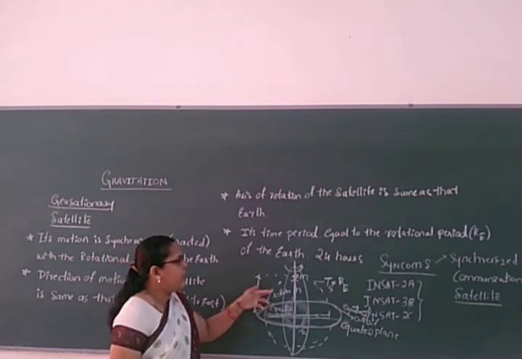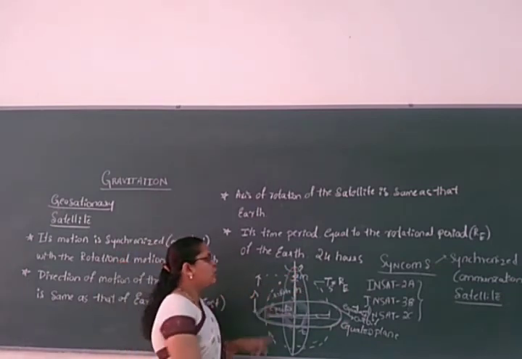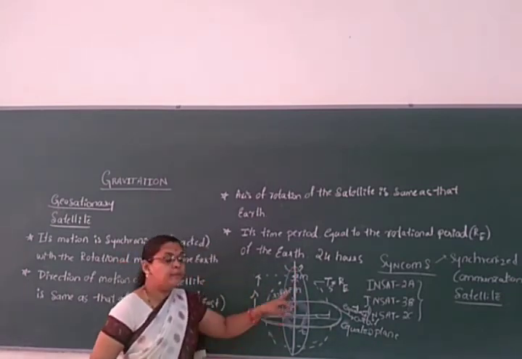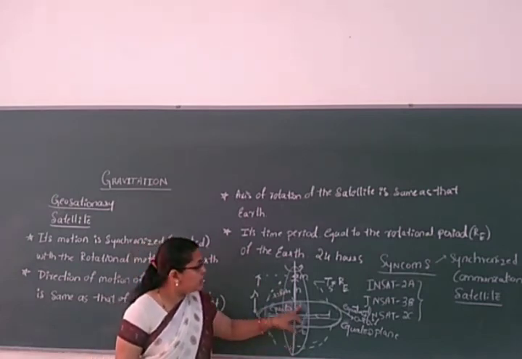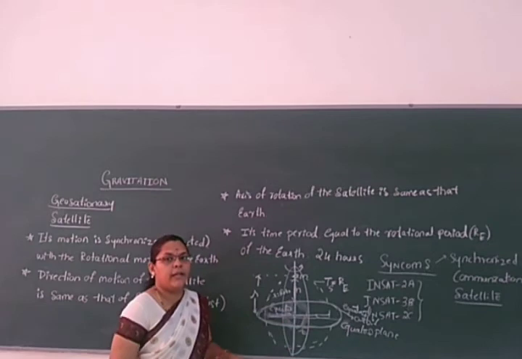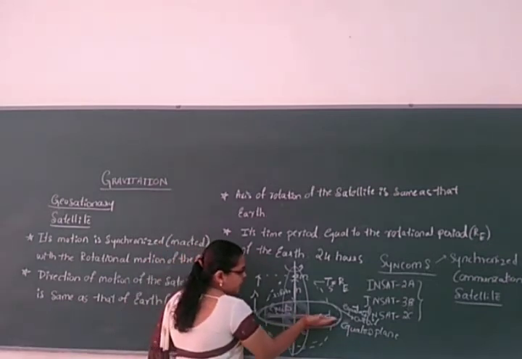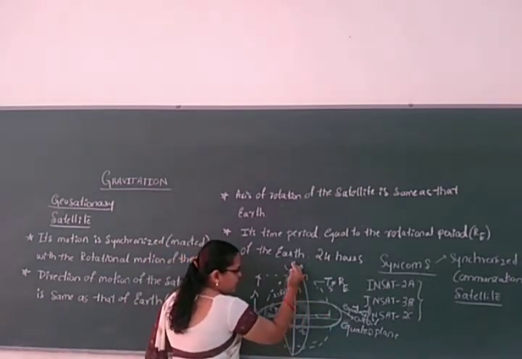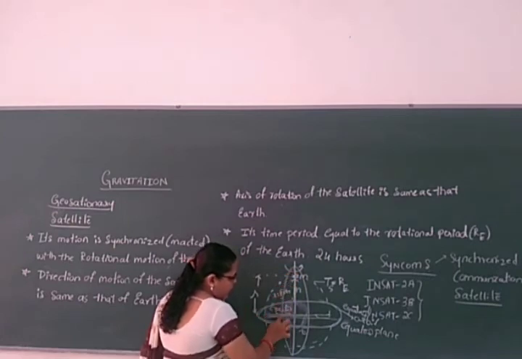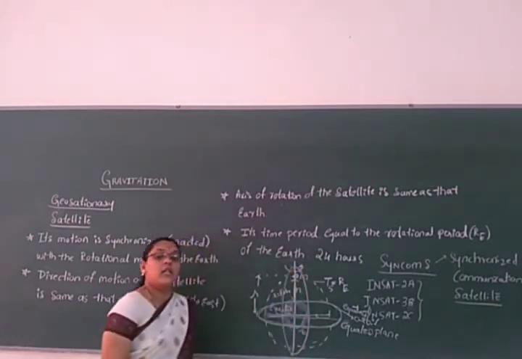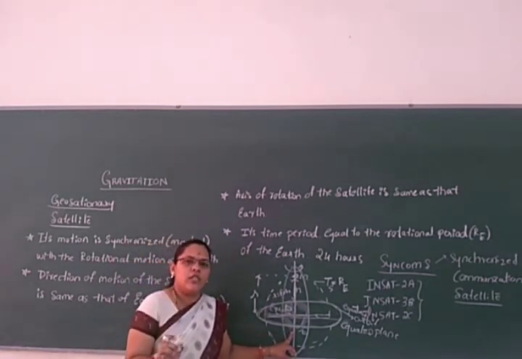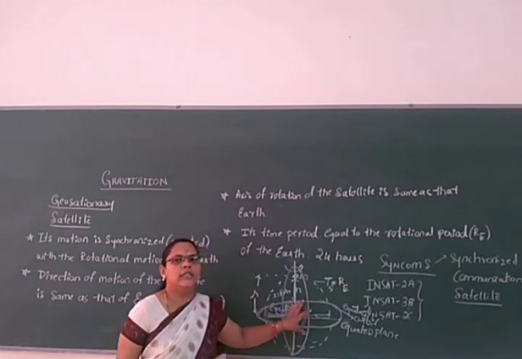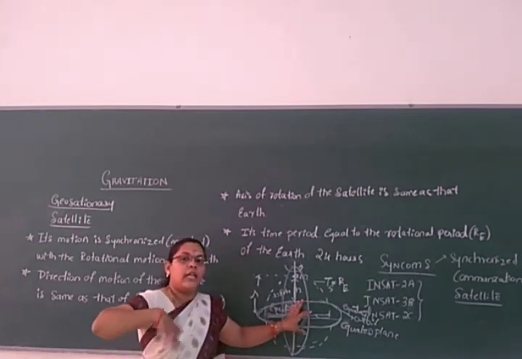Similarly, one more satellite is the polar satellite. That is also moving in a closed and fixed orbit, but one which is perpendicular to the equatorial plane. Which is the equatorial plane here? This is the equatorial plane, so it will be perpendicular to it. The satellite is moving in this direction. So the polar satellite will tell you exactly which portion of the earth, and it will give the exact portion.